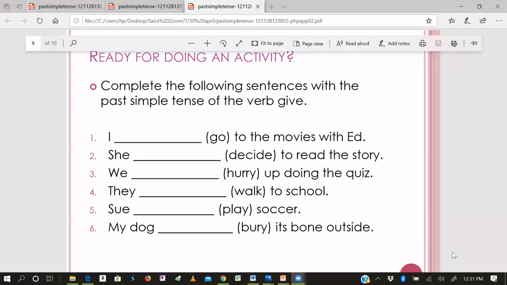Aisha, don't use "goad." You will not say "I go to the movies" with that. It is so wrong. They are simple present tense. Everyone is giving me answers with raising their hands. Good. So, she decide, or decides, or decided?